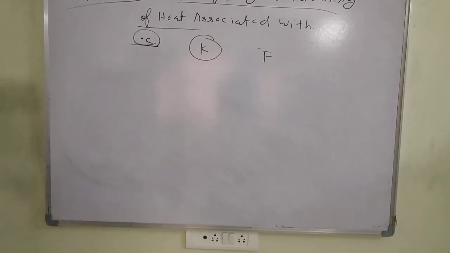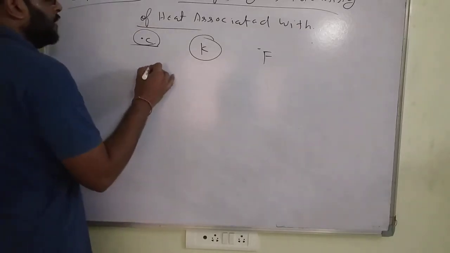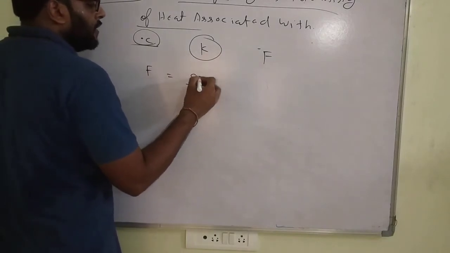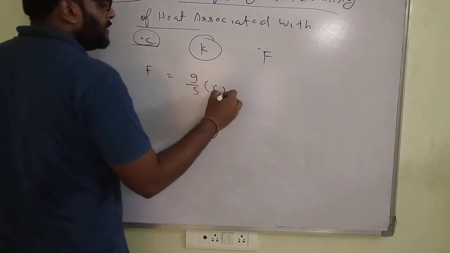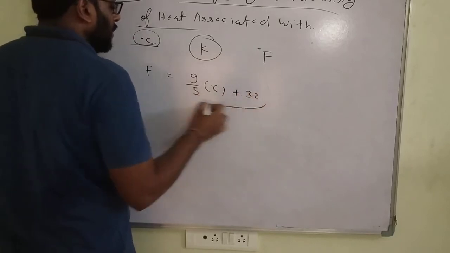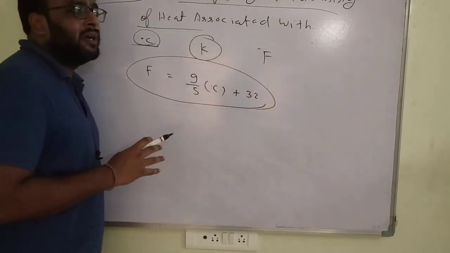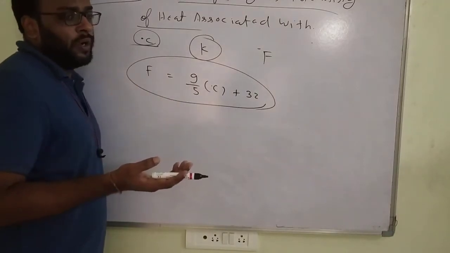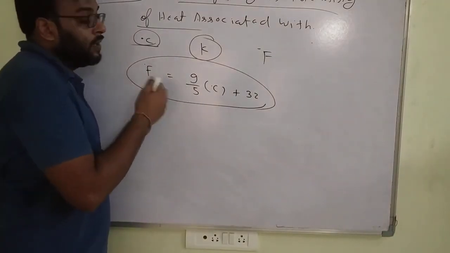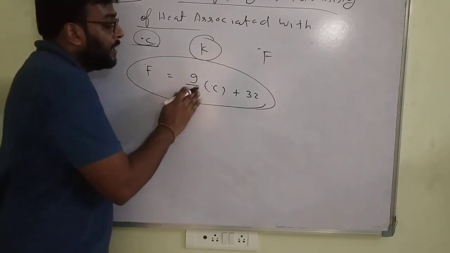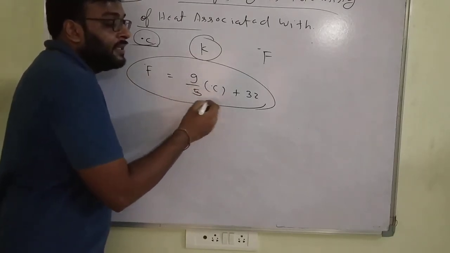Next, what is the conversion of these units? The relation between Fahrenheit and degree Celsius is F = 9/5 times degree Celsius plus 32. Just learn this conversion; I will explain further how it comes.